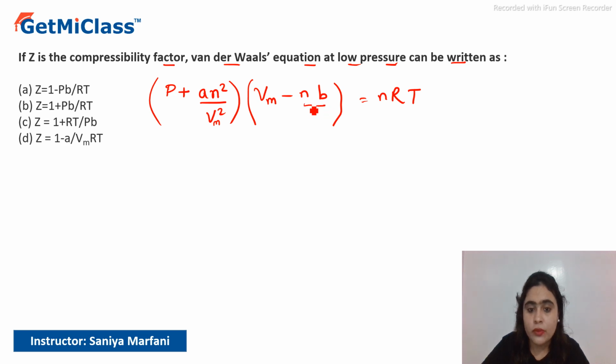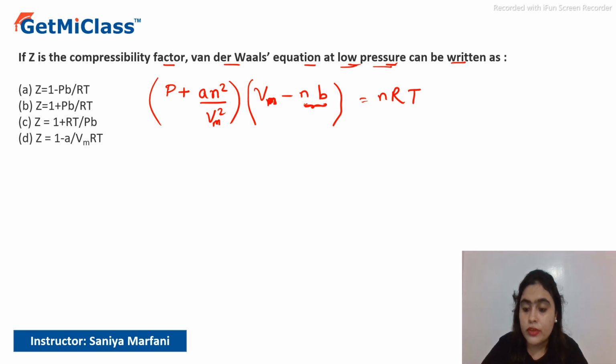Now Vm minus nb gives us the volume of the free space occupied by the gas. This nb is the volume occupied by the molecules. This Vm is the free space occupied by the molecules of the gas. Now at low pressure the ideal gas and the real gas behavior is the same, so the molecules are very far apart from each other. If we consider the volume of the molecules, that volume will become negligible as compared to the free space occupied by the gas. Both volumes will become equal.